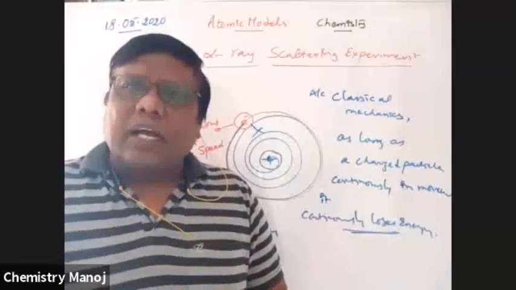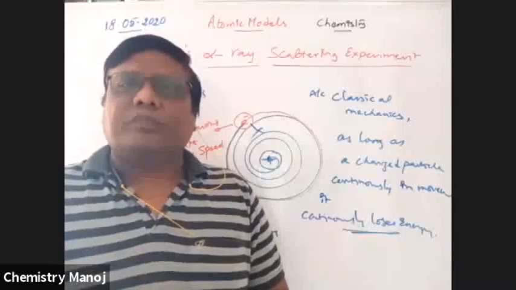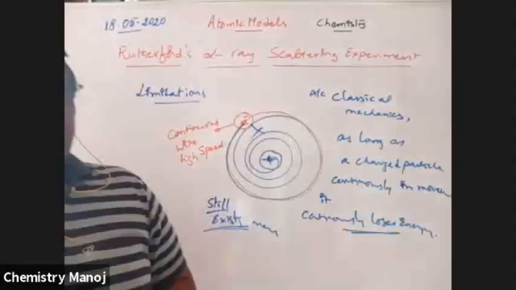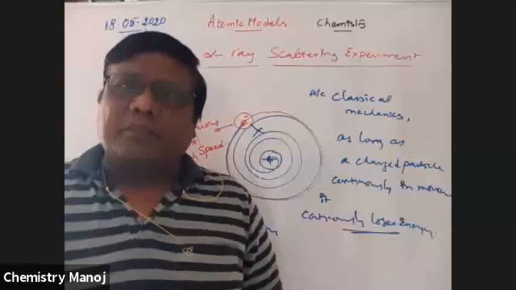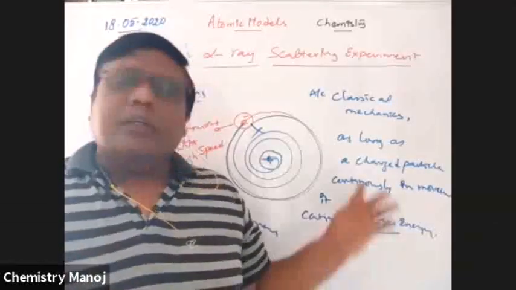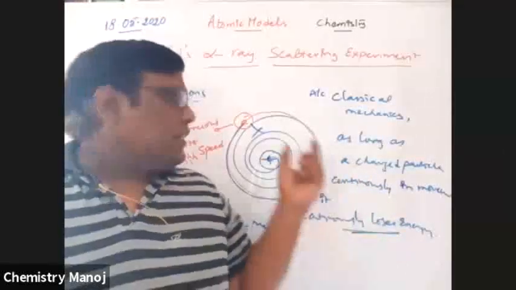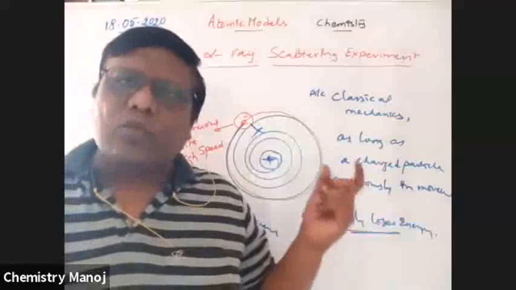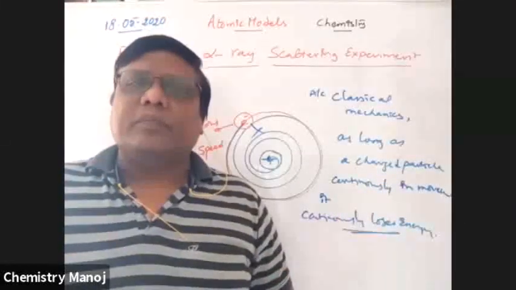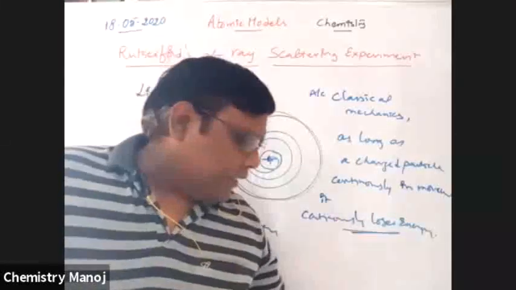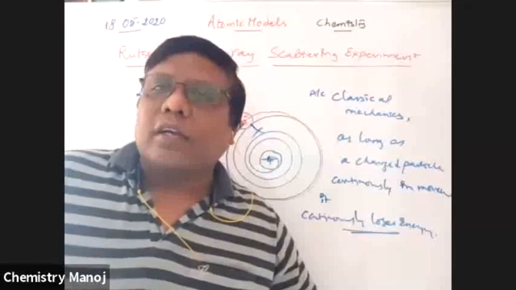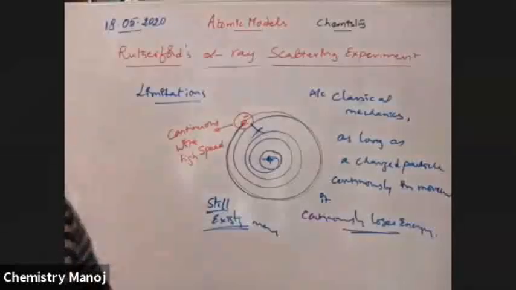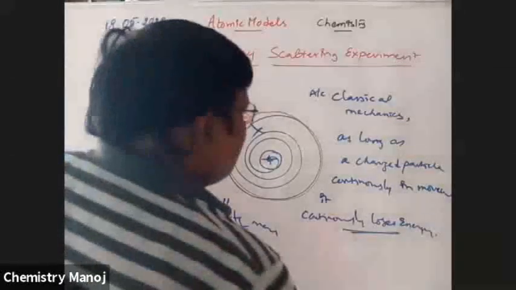Now, what is the effective radius of the nucleus? That is Maxwell's classical theory, classical mechanics. Now our topic is the effective nucleus. What is the effective nucleus of the atom, and how do we calculate it according to the alpha ray scattering experiment and Rutherford's atomic model?